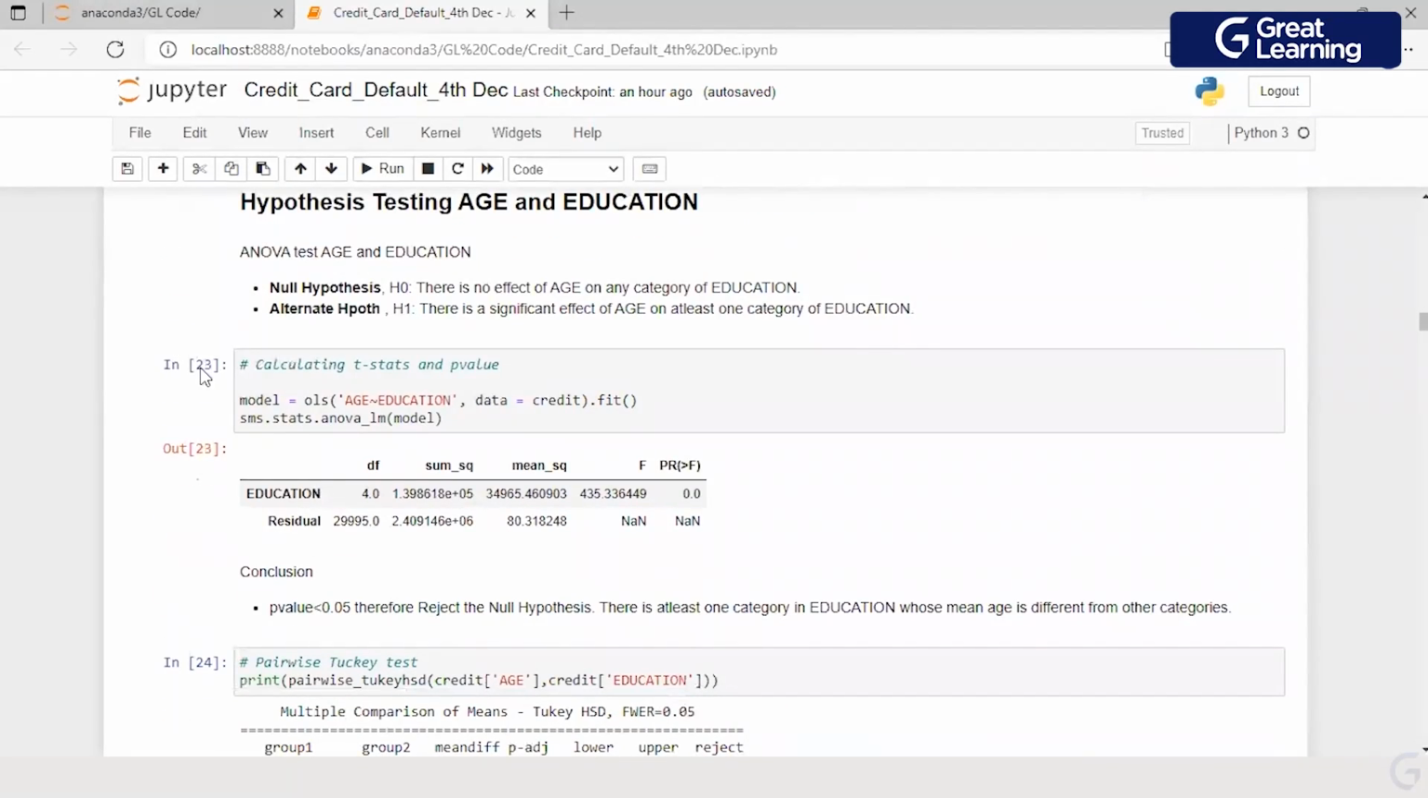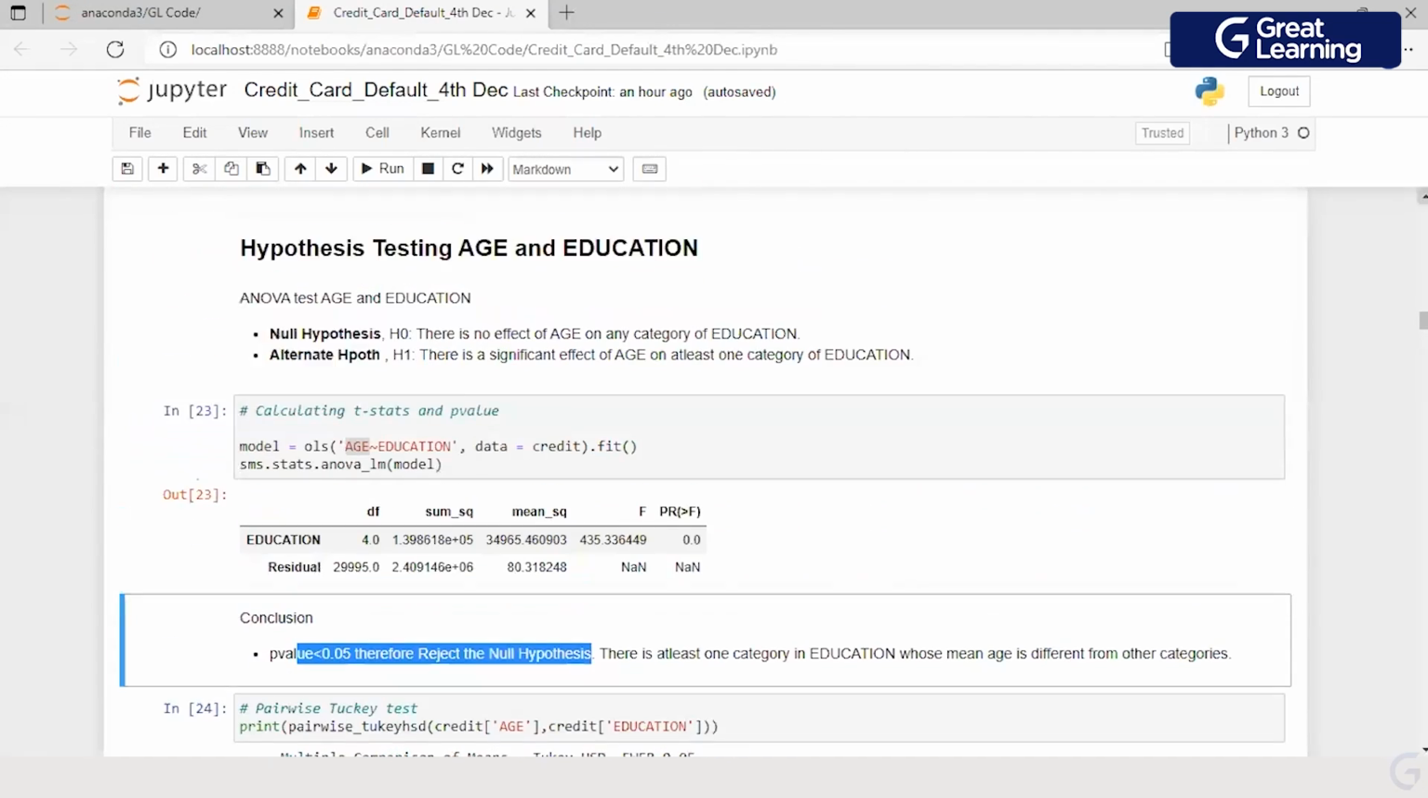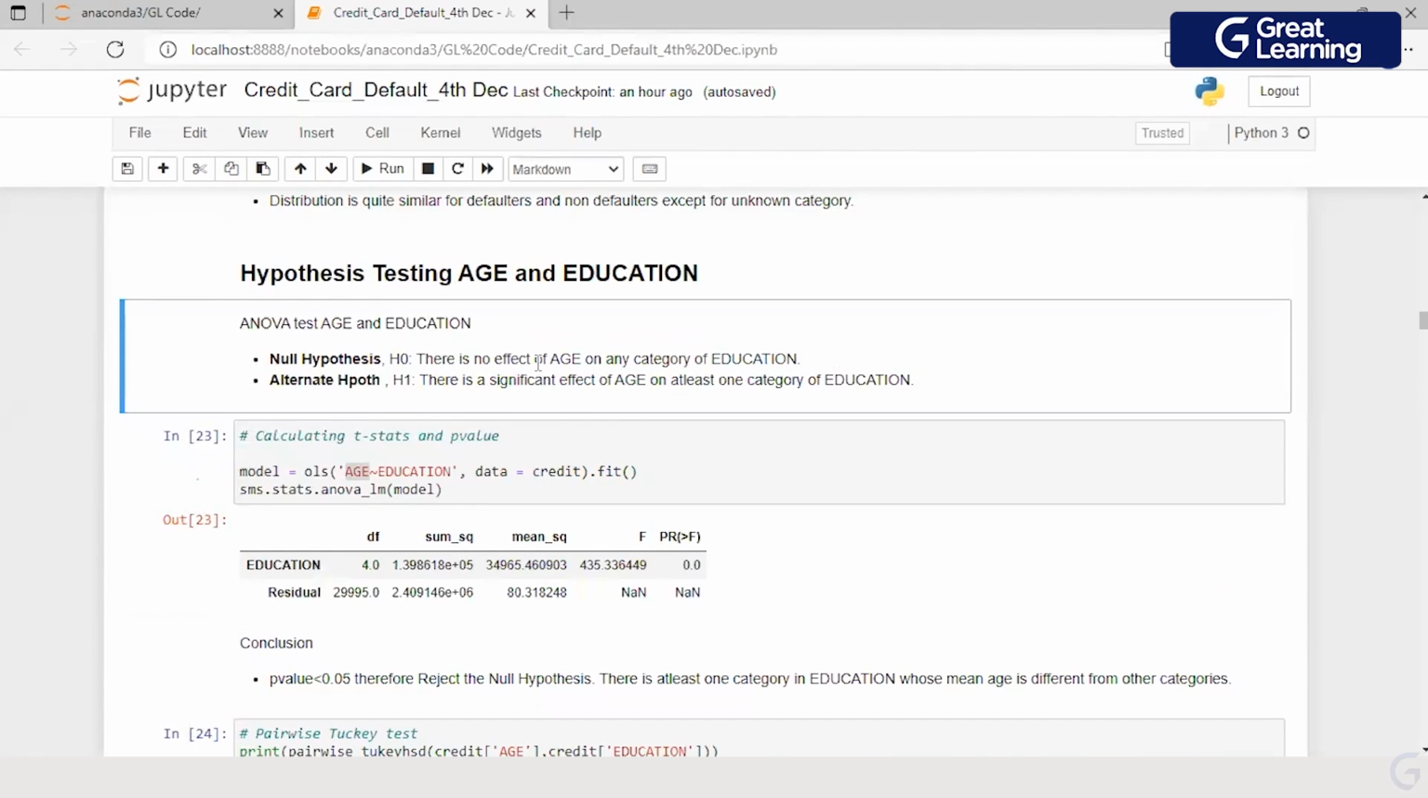Now, the test which I will perform for age and education is what? I will perform an ANOVA test for age and education to find out, is there a significant difference in the age with respect to the education category? Then what do I see? I reject the null hypothesis, which means there is an impact of education on age. This is the hypothesis which I am rejecting. So what am I concluding? There is at least one category in education whose mean age is different from other categories, right?